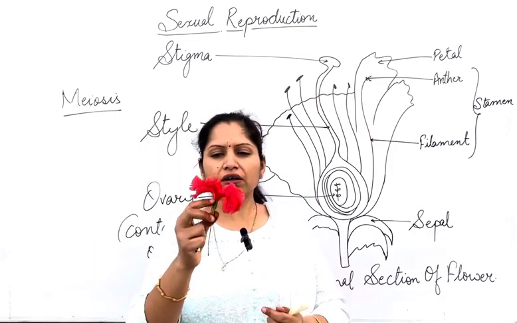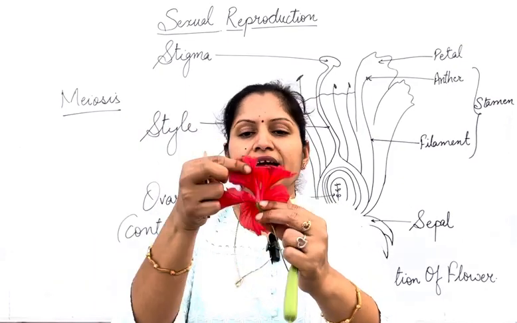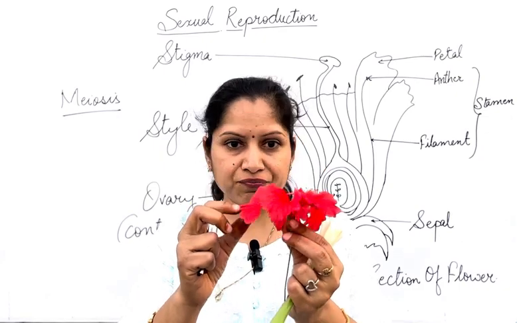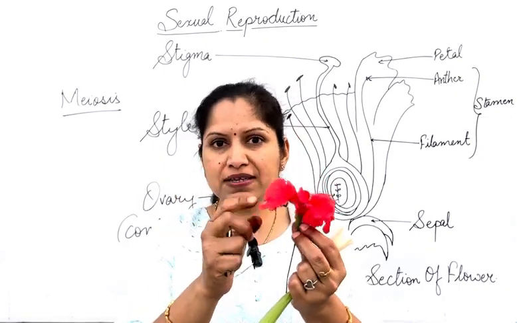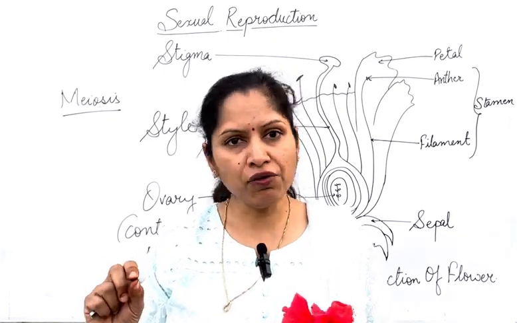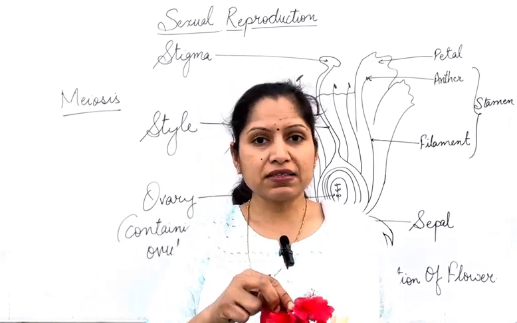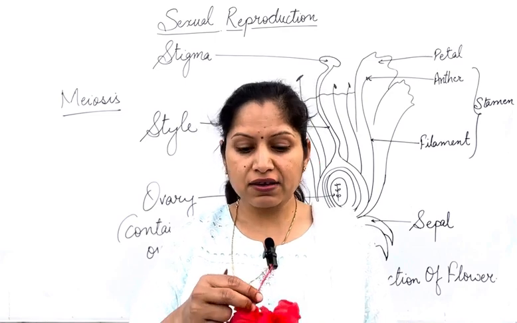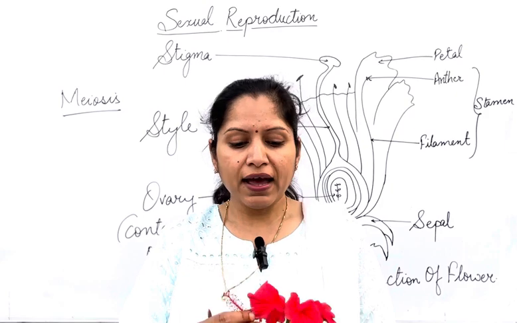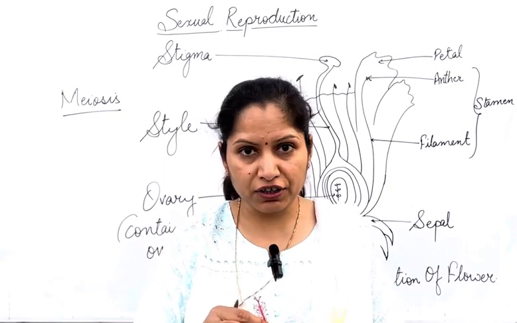Then we have the colorful part of a flower. Here it's red in color, and that is the petals. These sepals as well as petals are the non-reproductive part of a flower. Then come the reproductive parts. Reproductive parts include the male reproductive part and the female reproductive part.